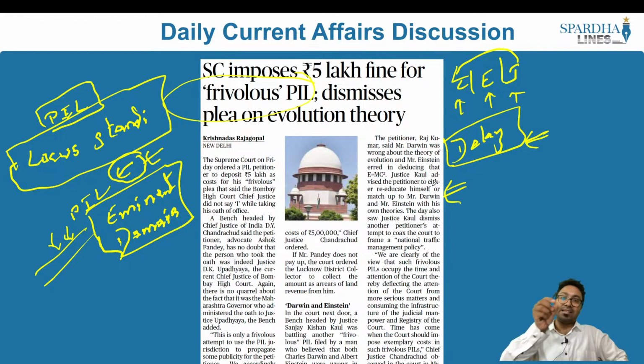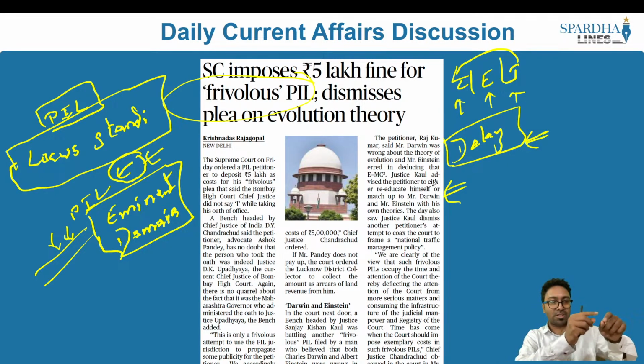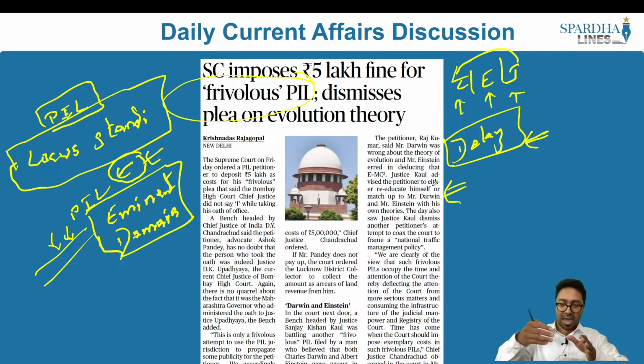And because there are cases that are already filed, these cases should have been looked into, but instead of looking into those cases, it is taking up public interest litigations, and ultimately there is delay that is caused to another set of litigants, and these are some of the other weaknesses of public interest litigation. So the weaknesses of public interest litigation are that we have frivolous public interest litigation, we also have judicial overreach, and there is delay because of these public interest litigations. These are some of the weaknesses.